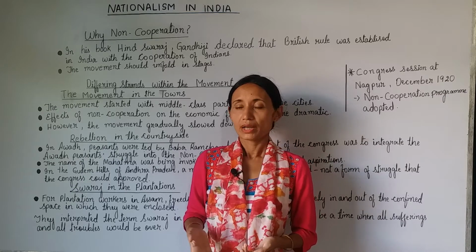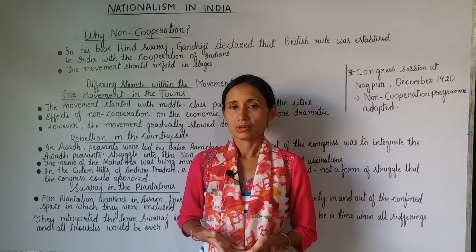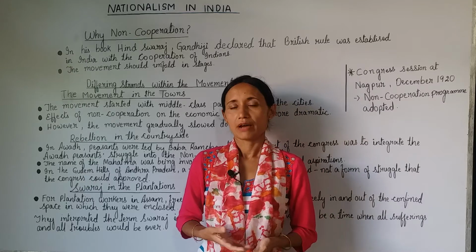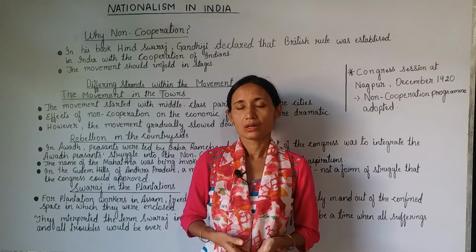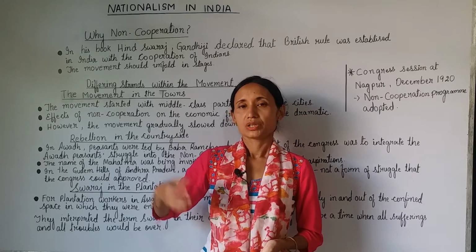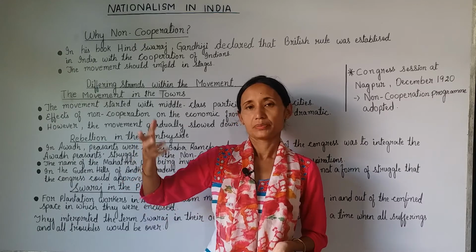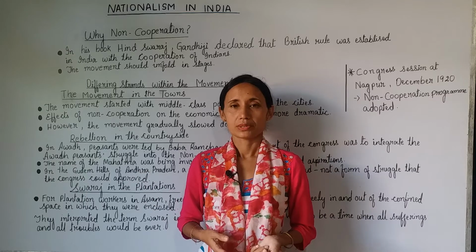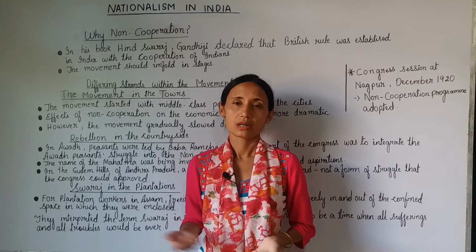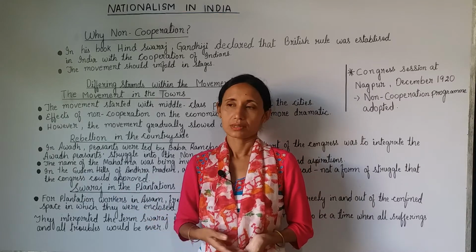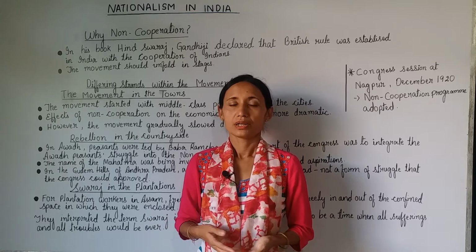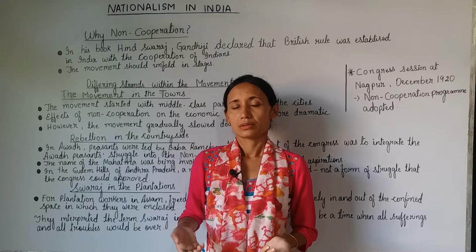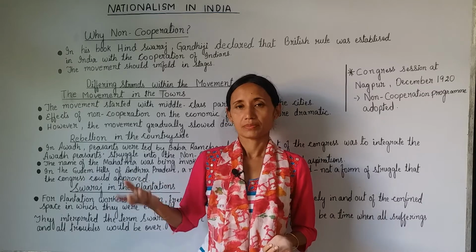Why? Because these khadi cloths were very expensive, and poor people could not afford to buy them. So they started buying the cheaper cloth produced by the British mills. Also, the teachers, headmasters, and students who left the government schools and other institutions found there were no other Indian institutions in those days, and time was needed to set up such institutions.